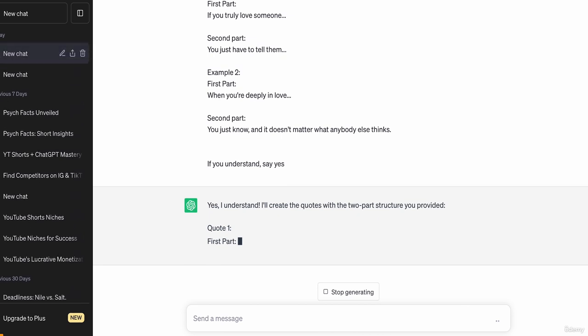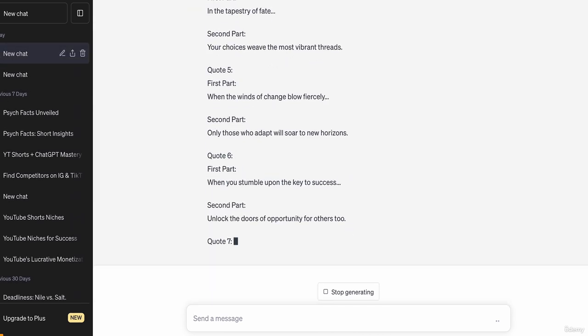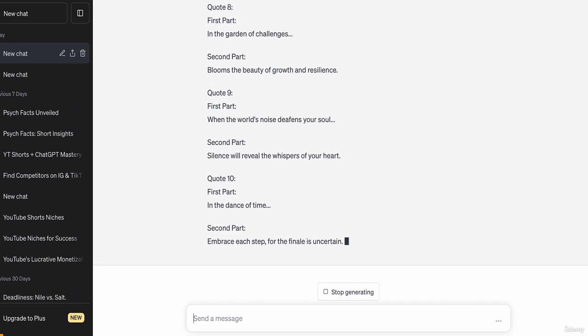Okay, so generating now. Okay, perfect. It looks like it's providing loads of quotes for us. Just have a quick skim through these. In a dance of time, embrace each step, the final. Yeah, okay, that's good.